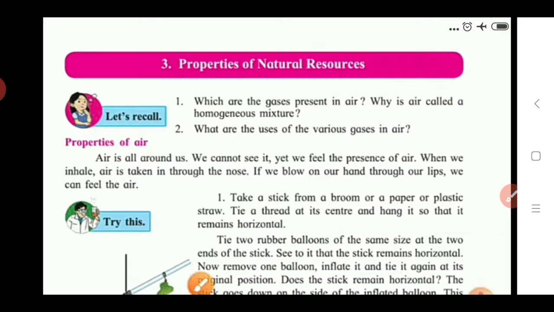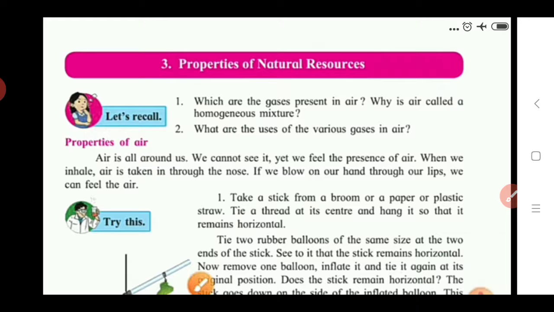Also, there are some inert gases present in the air. Each and every inert gas has its specific use. So in this way we see the uses of various gases which are present in the air. Here let's start with the properties of air.